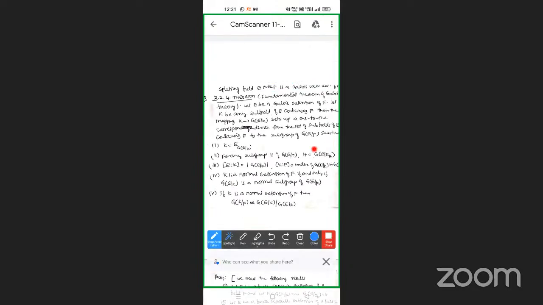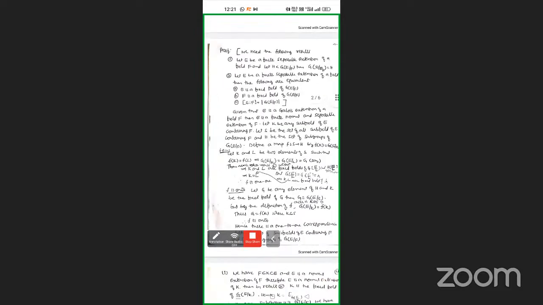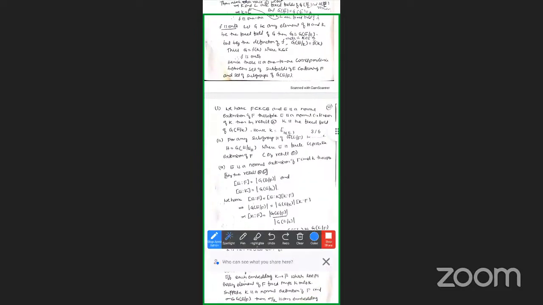So next, this is the first condition: K is equal to E of G(E/K). This is the first statement. We have F subset K subset E. K is in the set of all subfields. So F subset K subset E, and E is a normal extension of F.